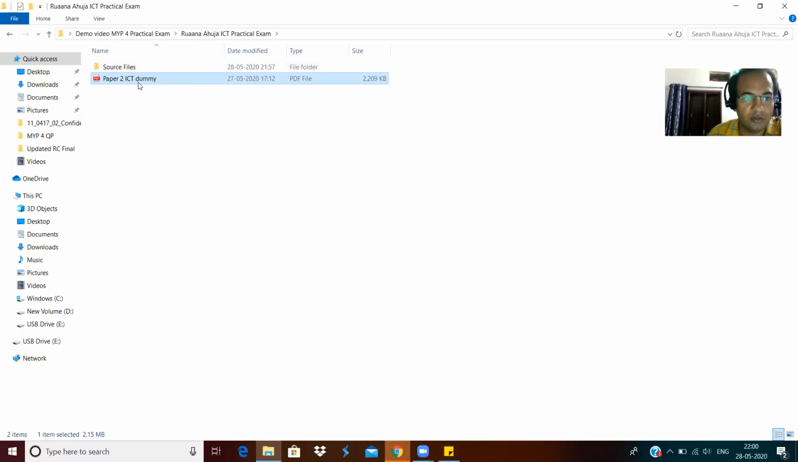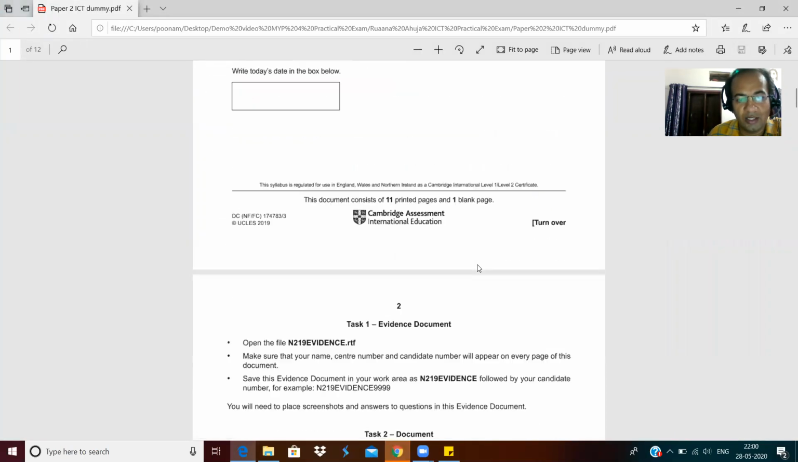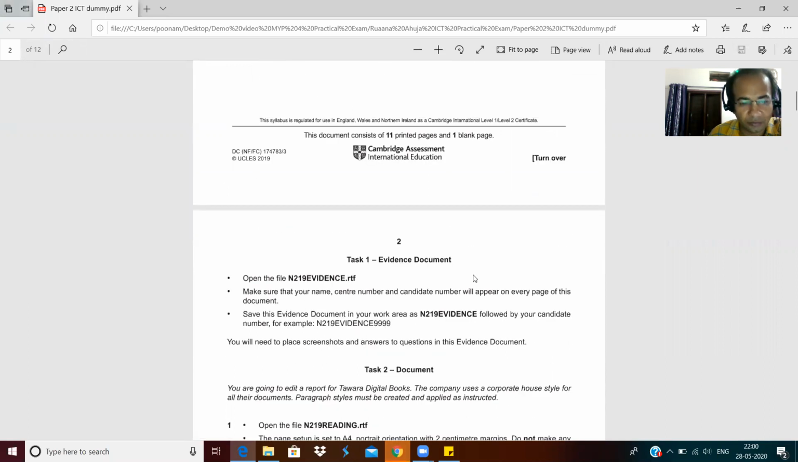When you click on this question paper, you can see it appear, and instructions are given here. So I'm explaining what you have to do. For example, this task 1 is given.